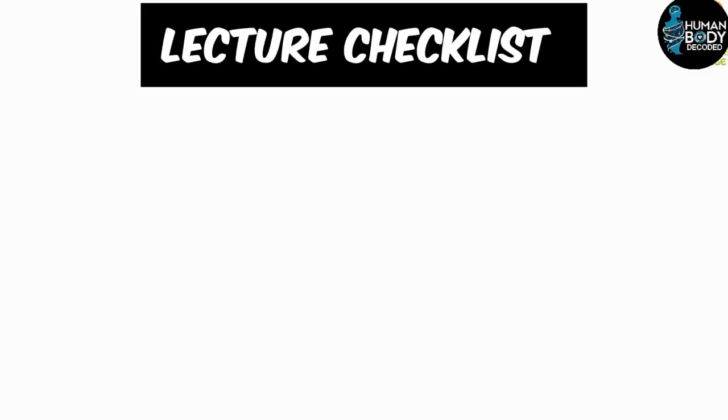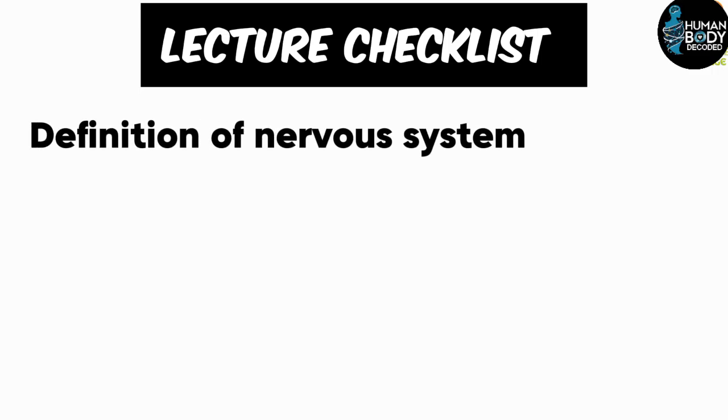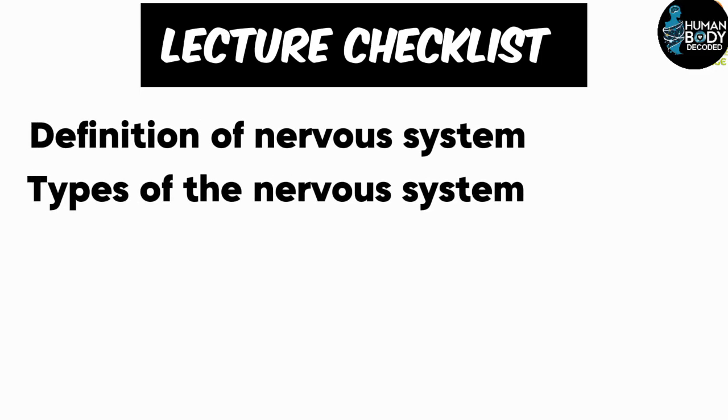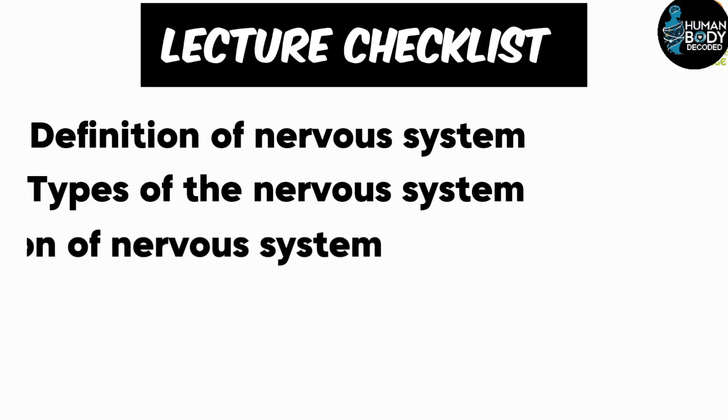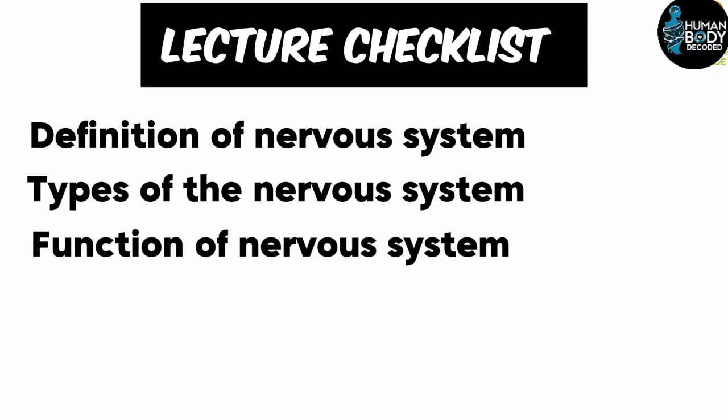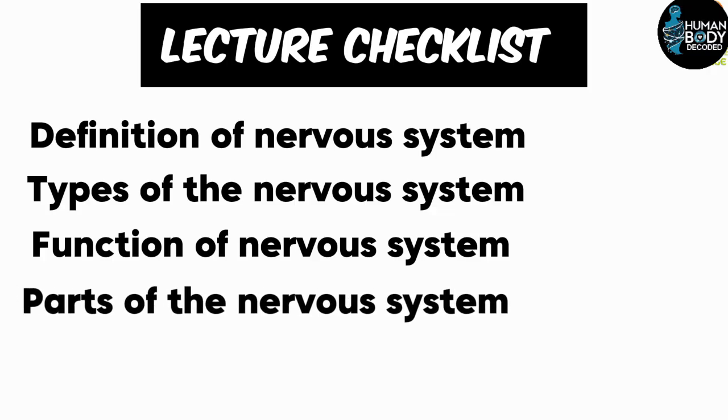In this lecture, the topics we will cover are as follows. First, I will explain what the nervous system is. After that, I will explain the types of the nervous system. Then, we will discuss the normal functions of the nervous system. And finally, we will go over all the parts of the nervous system.